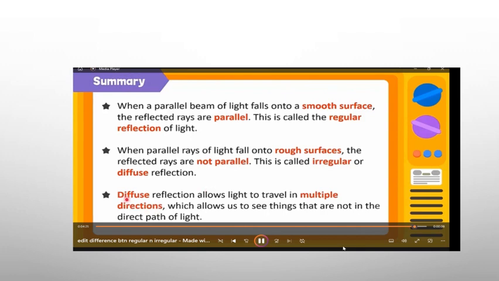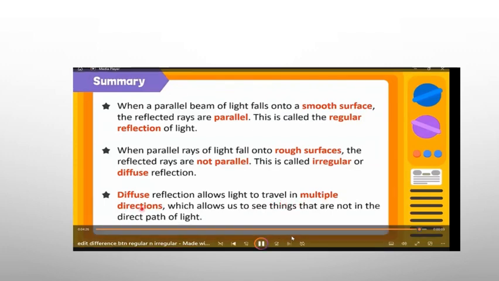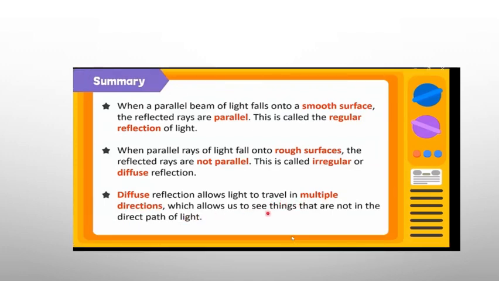Then finally, diffuse reflection allows light to travel in multiple directions, which allows us to see things that are not in the direct path of light. So that is basically a brief summary of the two types of reflection as discussed.